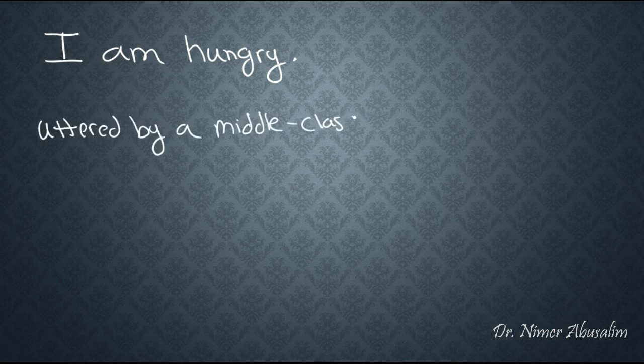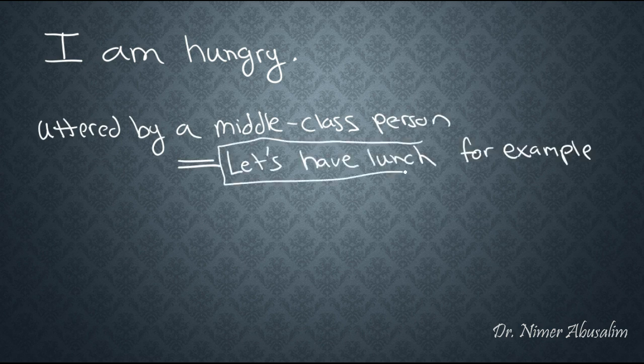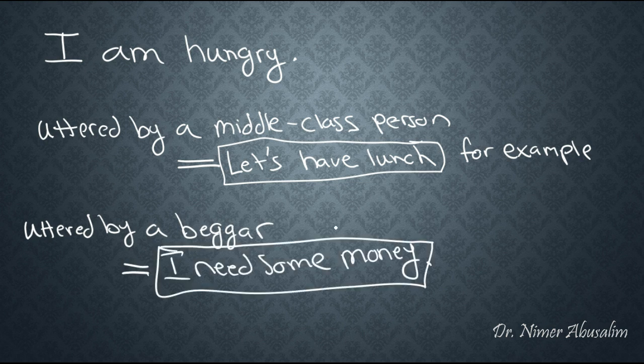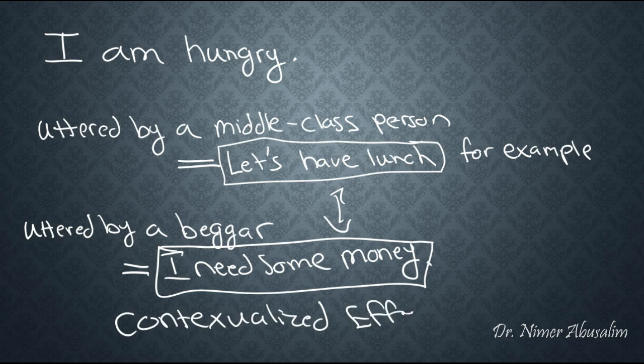Well, it depends. Uttered by a middle-class person, this sentence would mean, "Let's have lunch," for example. But uttered by a beggar, the sentence has a totally different meaning. In this case, it means, "I need some money." So again, here's the difference that the principle of compositionality cannot explain to us right now. Let's call this the problem of contextualized effects. We'll get back to this later.